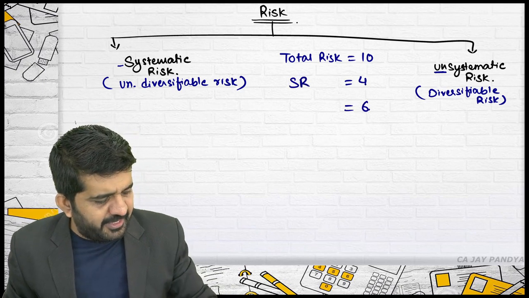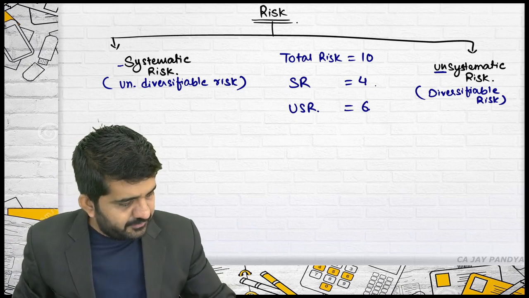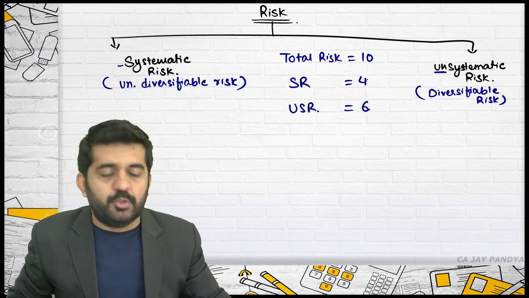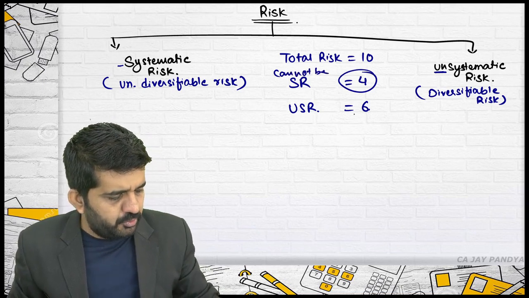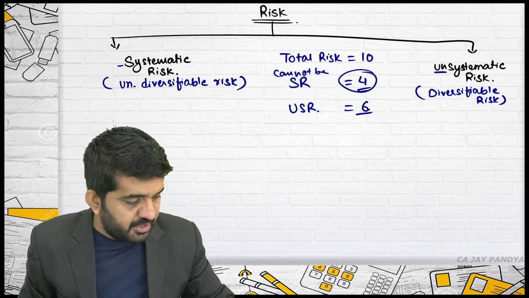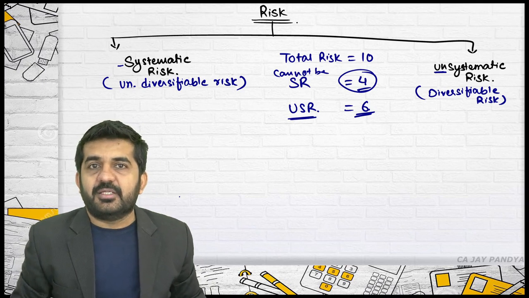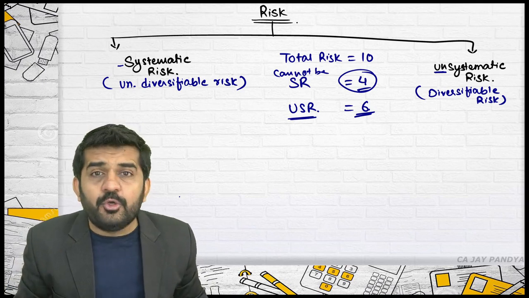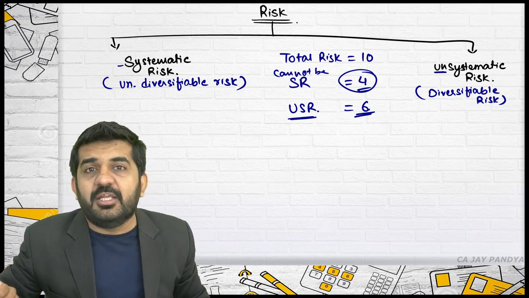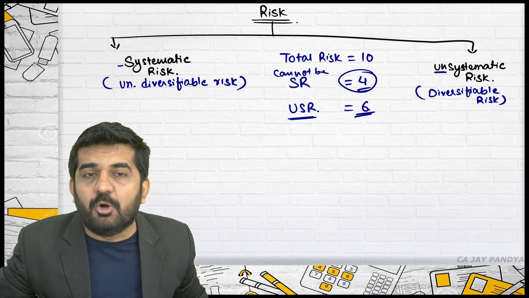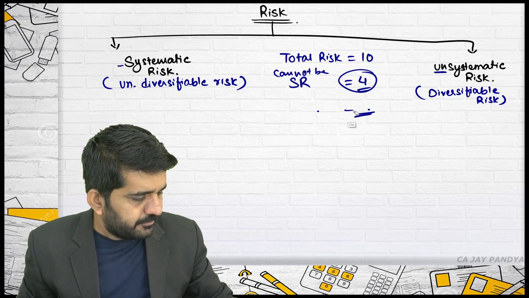Then 4 will be systematic risk and 6 will be unsystematic risk. 4 cannot be reduced through diversification; it is systematic risk. 6 can be reduced through diversification; it is unsystematic risk. Any risk which can be reduced is termed unsystematic risk. Any risk which cannot be reduced is a sunk cost. You cannot do anything about it.